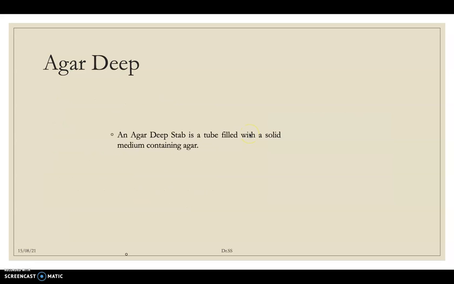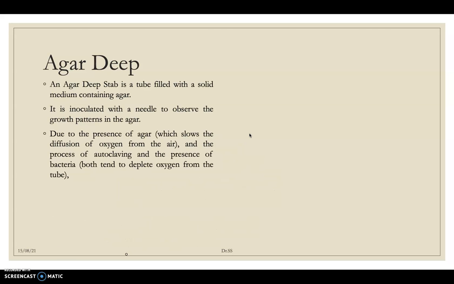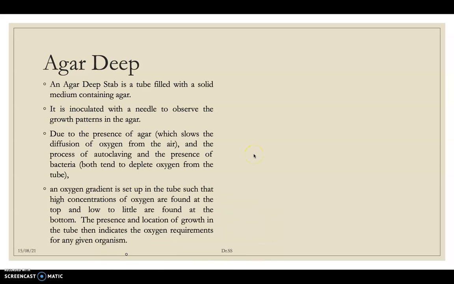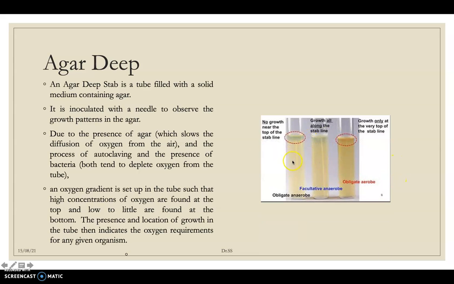And agar deep, this is one of the interesting techniques. It is used for the isolation or finding out of anaerobic organisms. In this we have to fill the test tube with the agar-containing media. So it creates an oxygen gradient in the test tube. In the top layer the oxygen is available. If it goes into the deep, there is a depletion of oxygen. So we use a fine needle to prick into that.